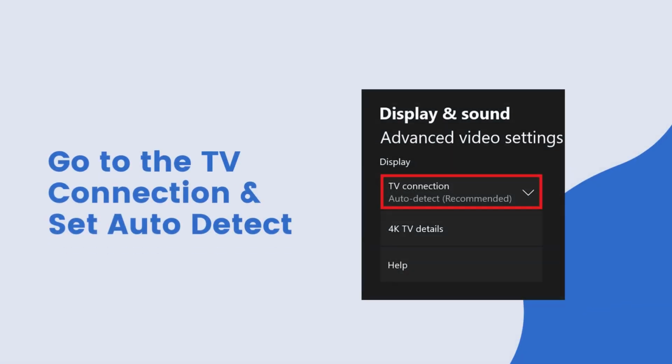Select the TV connection setting and set it to auto detect. Xbox One supports the following resolutions like 480 pixel, 720 pixel, 1080 pixel, 1440 pixel, 4K UHD.